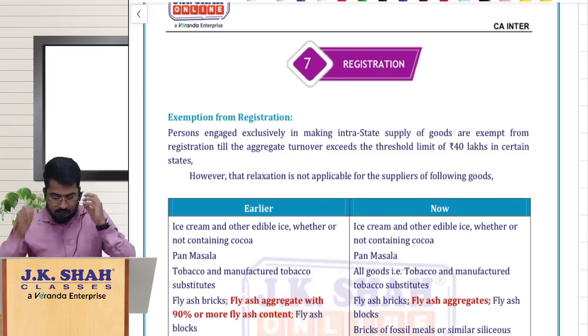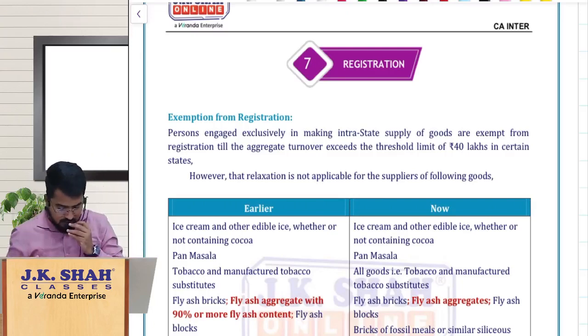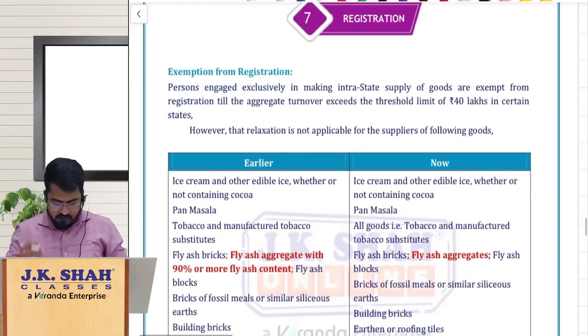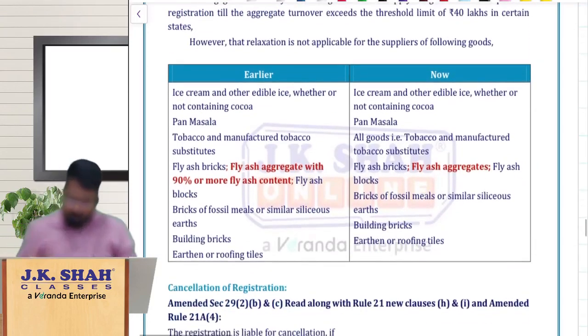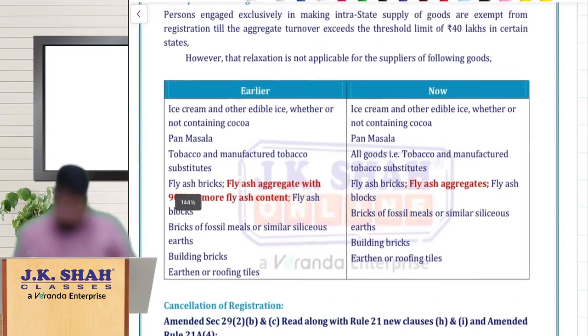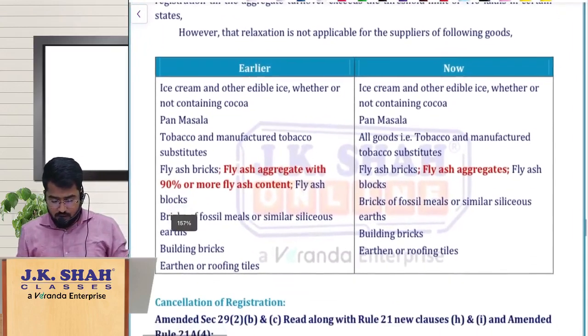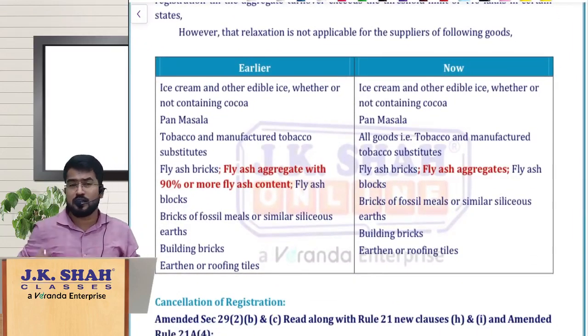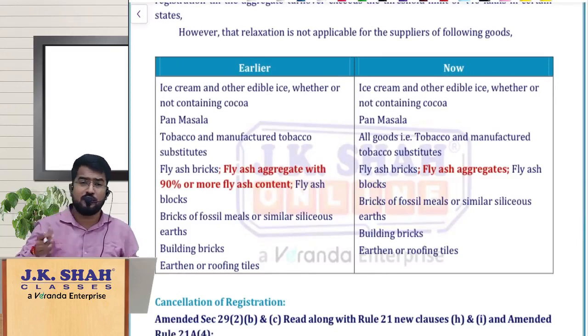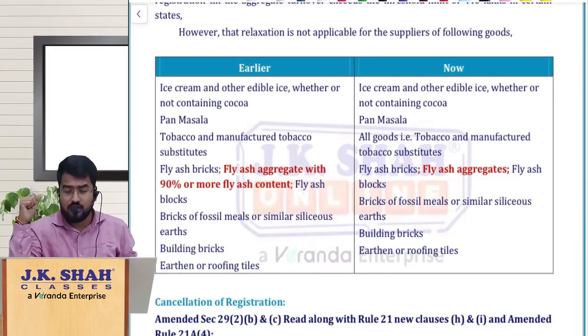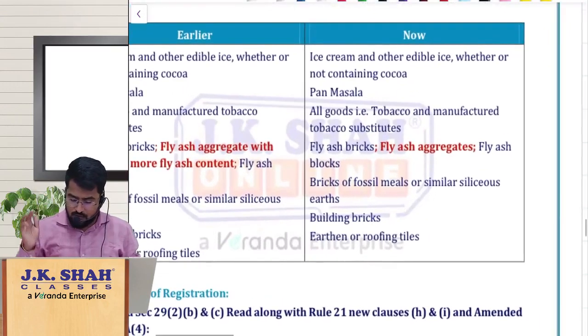So the next chapter, chapter number 7, registration with respect to amendments. If you see one small amendment here, just like what we have seen in composition scheme, the same here. This fly ash aggregate with 90% or more fly ash content, these people cannot enjoy this 40 lakh threshold limit. You know, normally in registration we have seen the threshold limit for obtaining registration is 10 lakh, 20 lakh, 40 lakhs, and these people are not eligible for the 40 lakhs limit.